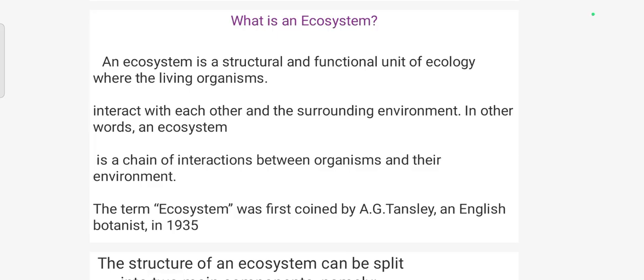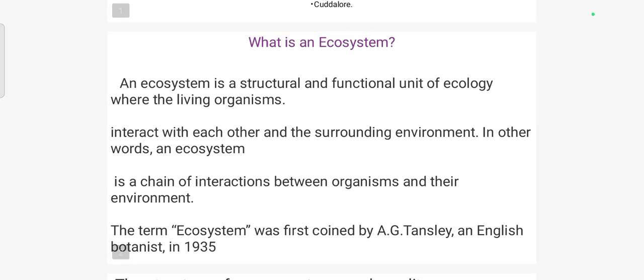According to Odum, an ecosystem is the basic fundamental unit of ecology, which includes both the organisms and the non-living environment. It influences the properties of each other and is necessary for the maintenance of life. The term ecosystem was first coined by A.G. Tansley, an English botanist, in the year 1935.